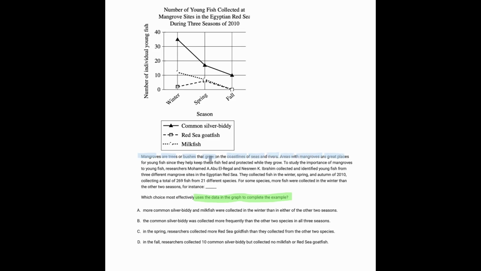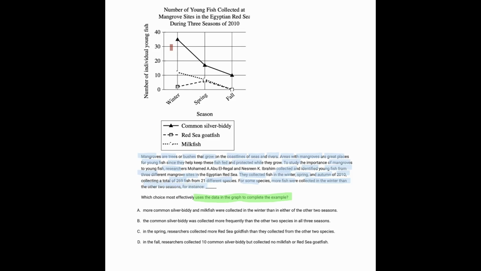Areas with mangroves are great places for young fish since they help keep these fish fed and protected. To study the importance of mangroves, these researchers collected and identified young fish from 3 different sites. They collected the fish in the winter, spring, and autumn of 2010, collecting this many fish from this many species. For some species, more fish were collected in the winter than the other 2 seasons, for instance.